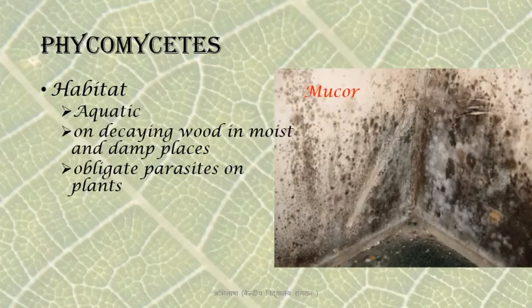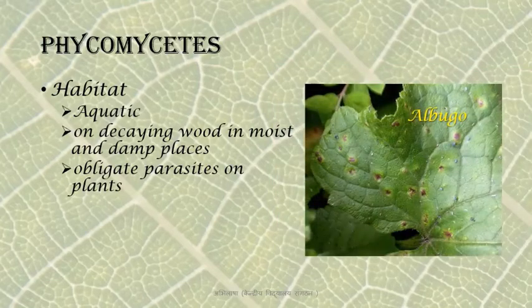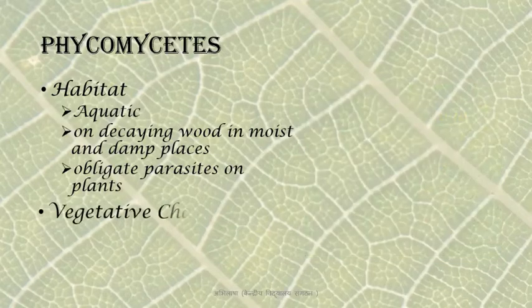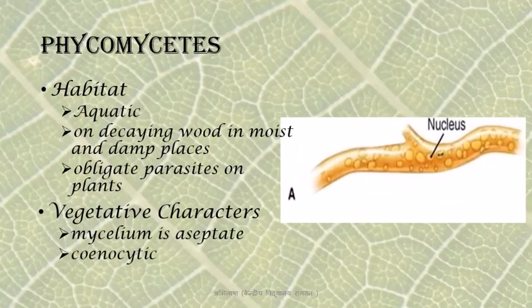Now these are some of the examples that you see around you: Mucor on the walls and on other household items, Albugo causing a disease on plants. Now the vegetative characters of Phycomycetes: the mycelium is aseptate and coenocytic, as we studied in the previous class.